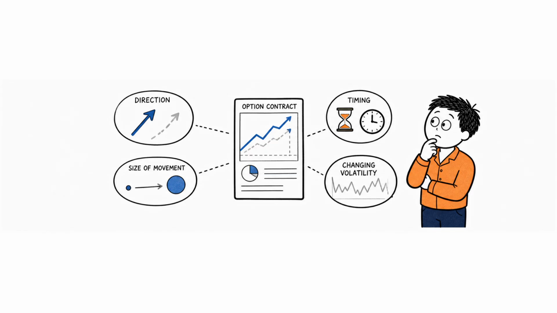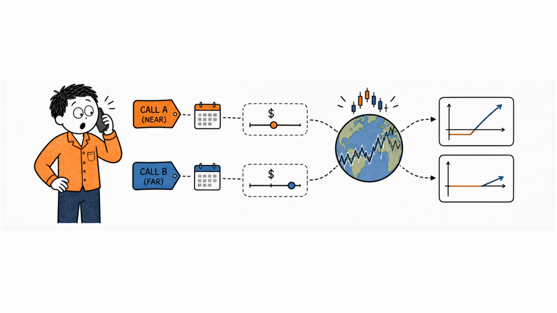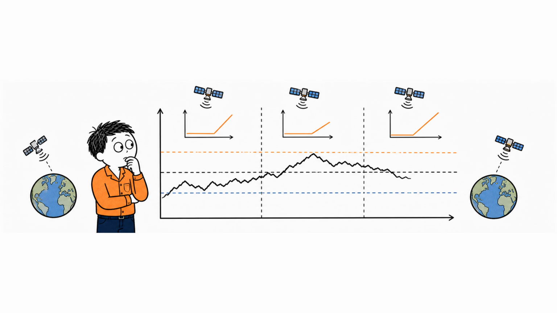But time is not the only force affecting option prices. Volatility is also crucial. Volatility measures how much the market expects an asset's price to move. When investors expect dramatic price swings, options usually become more expensive. A stock that barely moves offers fewer opportunities for a large option payoff. A stock that could jump or crash has a wider range of possible outcomes. This is why option premiums often rise before major announcements, earnings reports, court decisions, product launches, or economic events. The market may not know which direction the asset will move, but it expects movement.